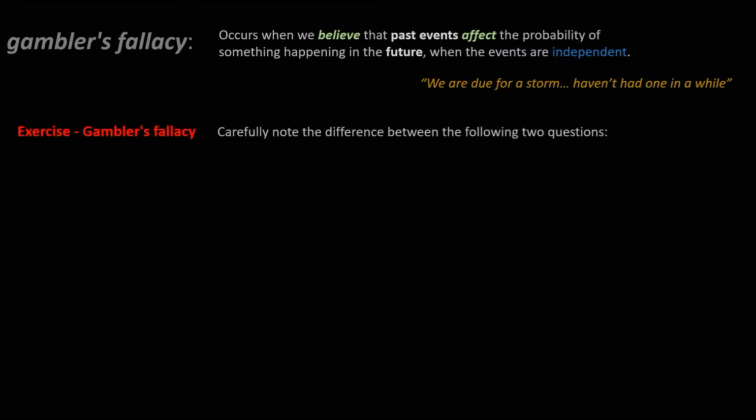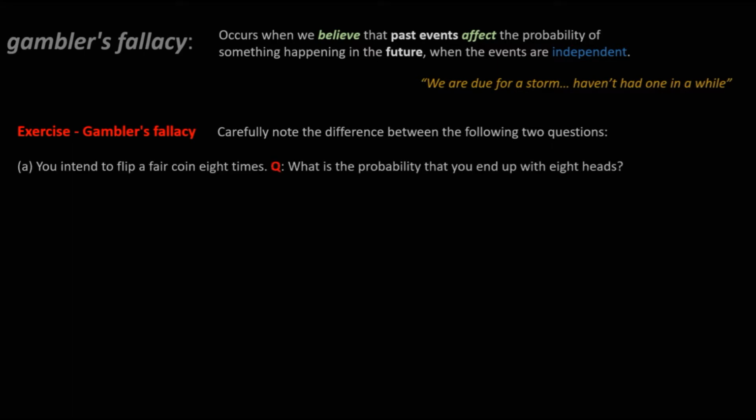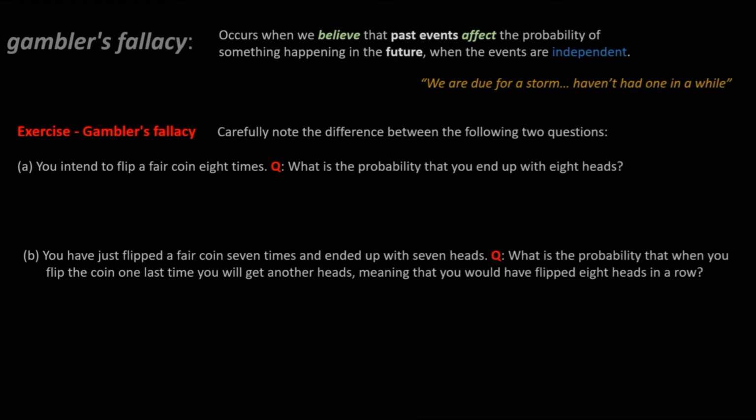So think about the following two questions. The first one: you intend to flip a coin 8 times. What is the probability that you end up with 8 heads? The second one: you have just flipped a fair coin 7 times and ended up with 7 heads. What's the probability that when you flip the coin one last time and get another head, meaning that you would have flipped 8 heads in a row?